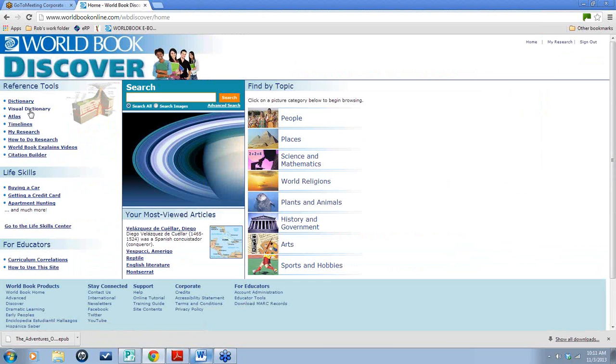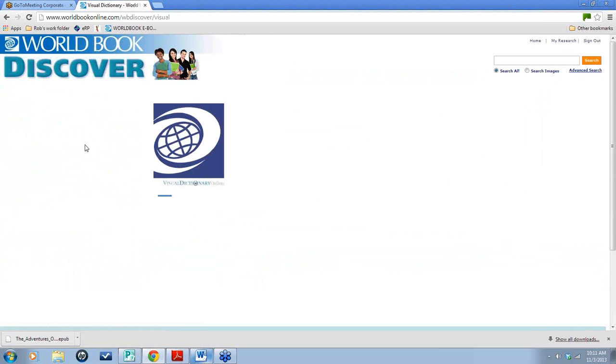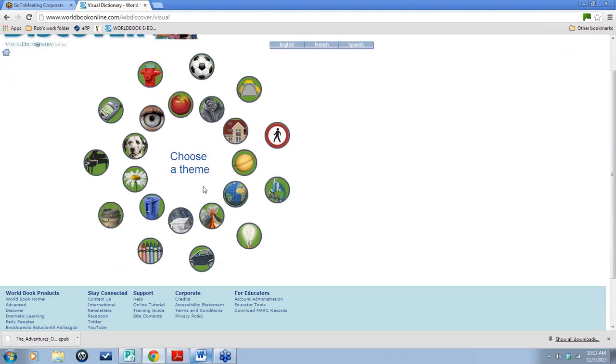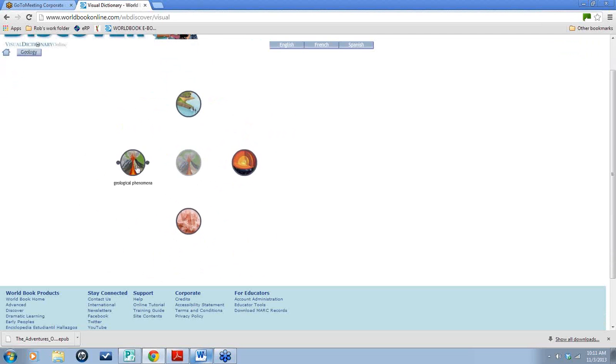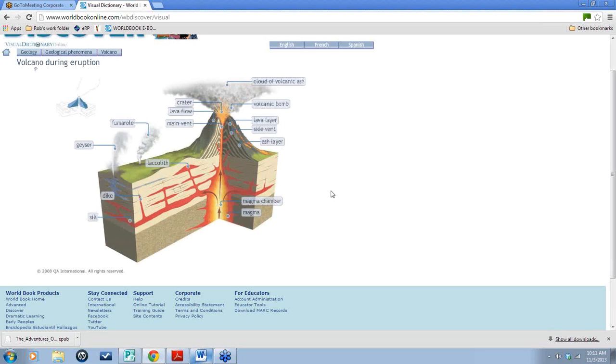Another great feature is our visual dictionary. It's found up here on the top left. And it's just what it says. It's a visual dictionary. So when you hold the mouse down, you can see house, symbols, astronomy, geography, science. I'm going to go into geology, and I'm going to specifically take you to a volcano as it is erupting. And this shows a great visual for science.